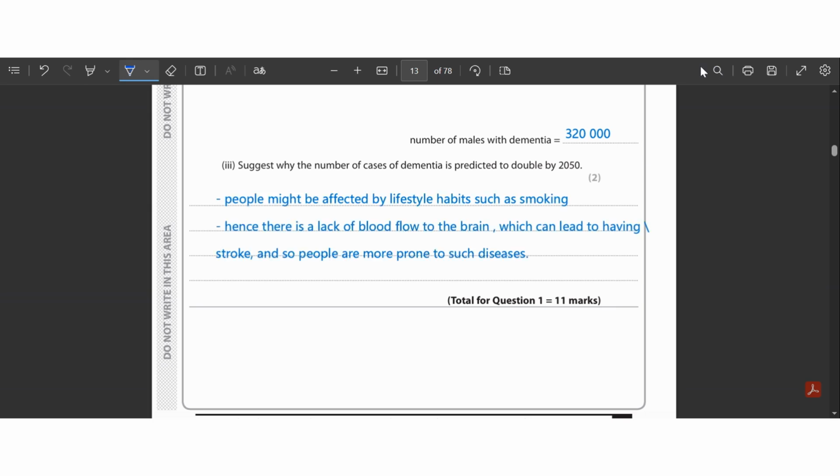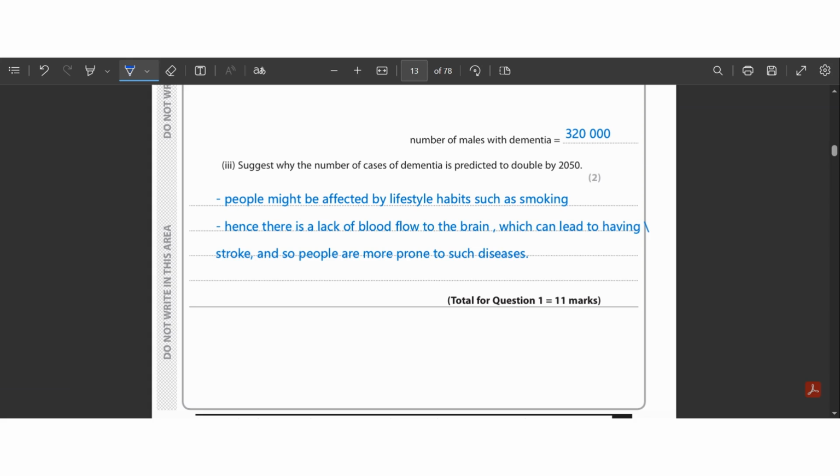I have listed here 2 points. Number 1, people might be affected by lifestyle habits such as smoking. I have mentioned here smoking. You could also write maybe people affected by having unhealthy food which contains too much cholesterol. This means that there is a lack of blood flow to the brain, which can lead to having a stroke, and so people are more prone to such diseases.